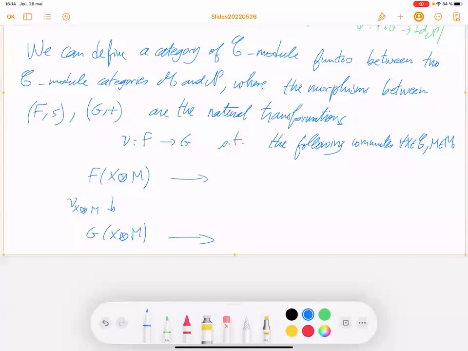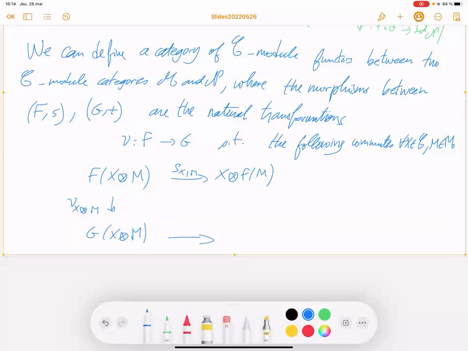You can apply S, so you can put X outside: X tensor F of M, which is the natural isomorphism of C-module functor.